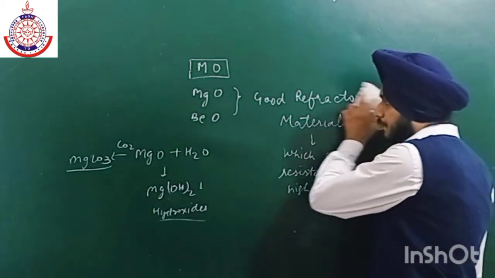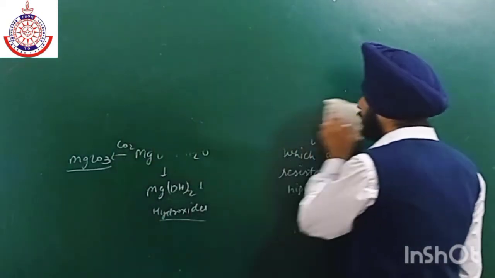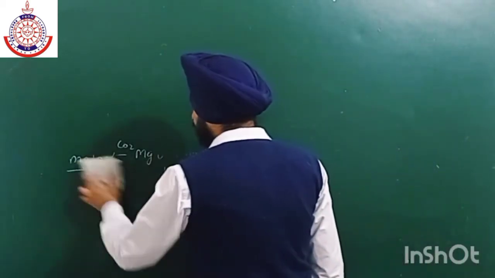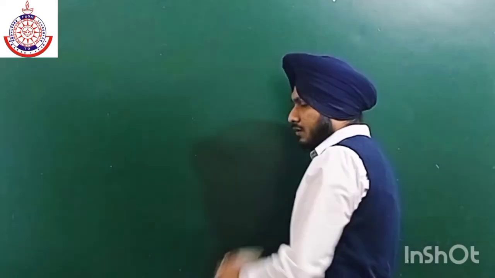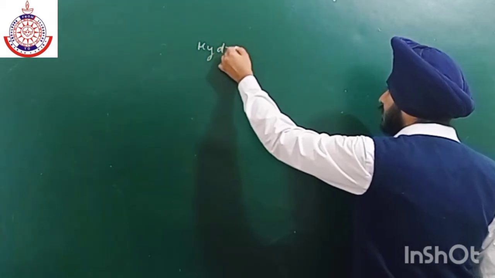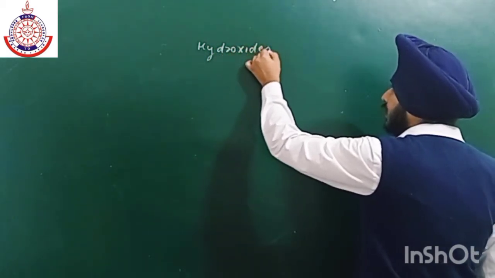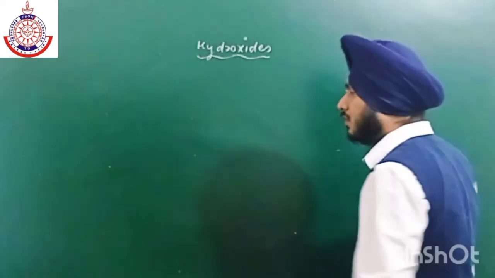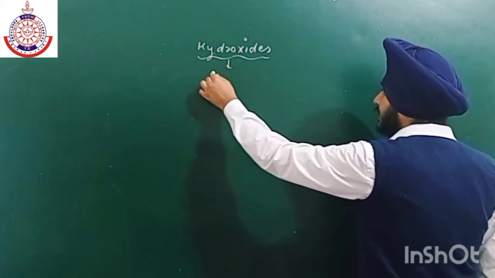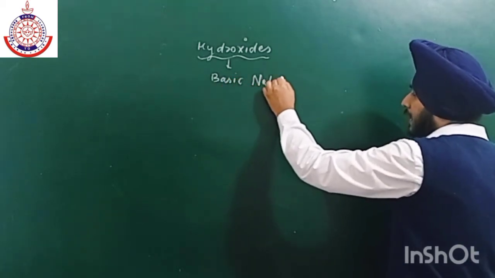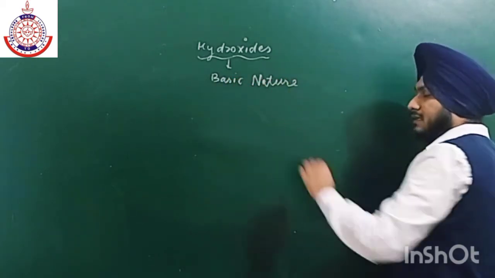Okay, now next is our hydroxides. Okay, here we have hydroxides. Now if we talk about hydroxides, okay, they all are basic in nature, and their basic character increases down the group.